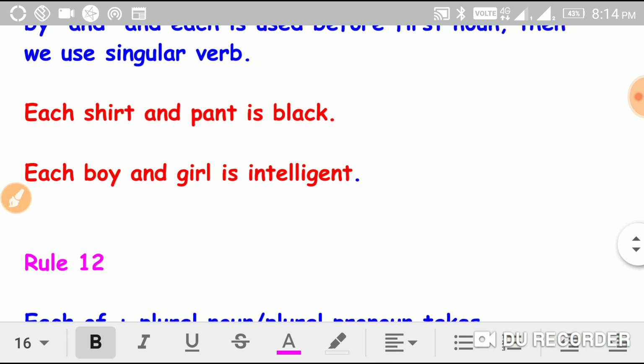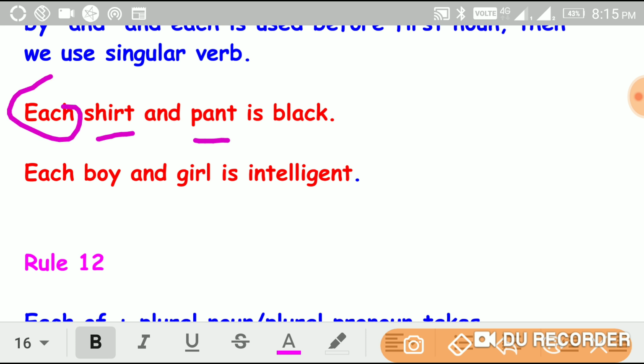Let us see, each shirt and pant. See here, shirt and pant are singular nouns, but "each" is used before them, so we have to use a singular verb. Once again, each boy and girl. Boy and girl are singular nouns joined by "and", and before these two "each" is used, so we have to use a singular verb, that is.